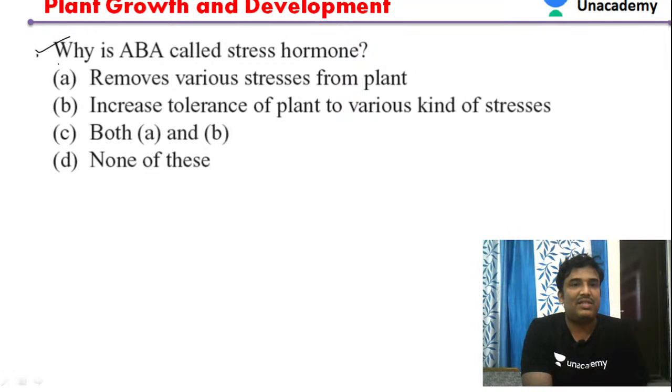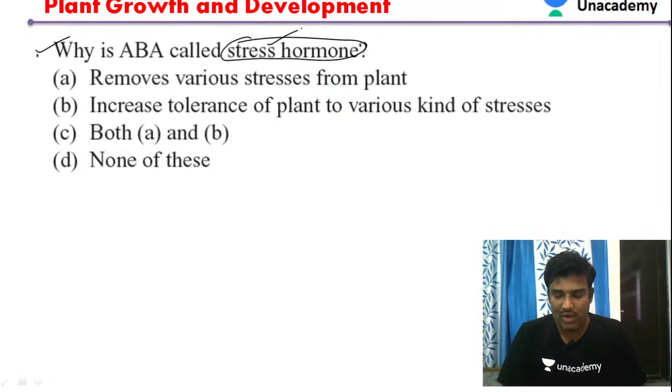Then, why is abscisic acid called a stress hormone? What this abscisic acid does is it removes stress from the plants. It removes various stresses from the plants.